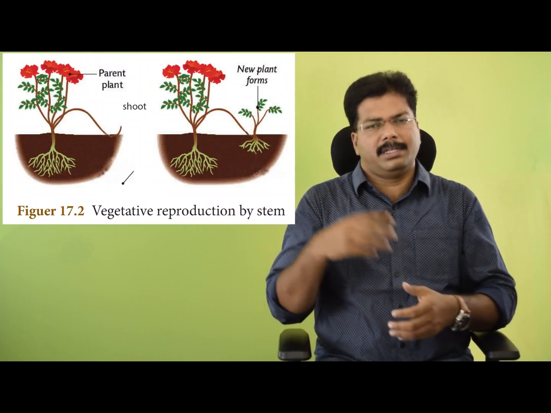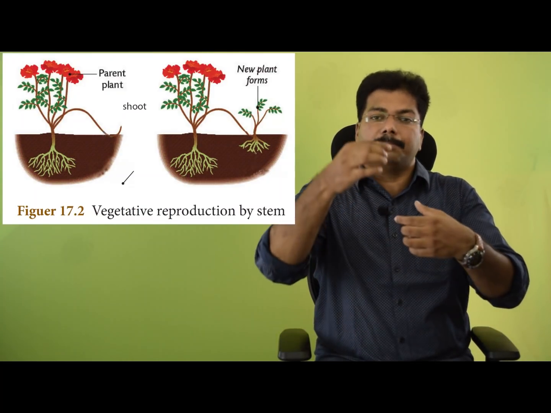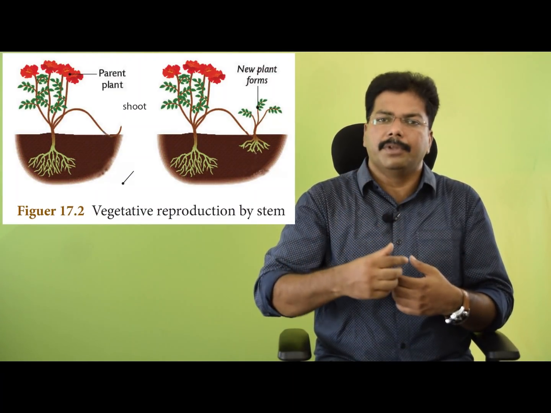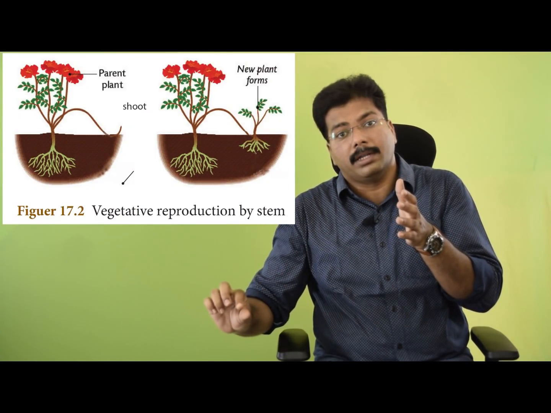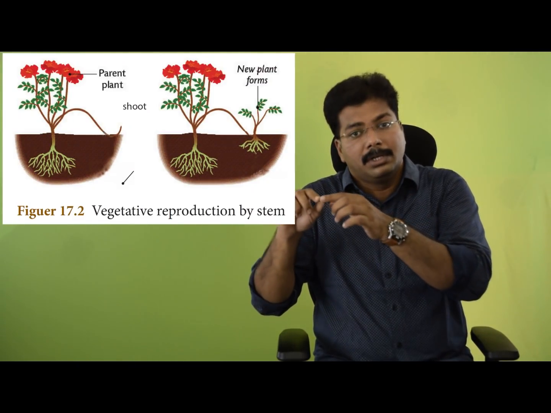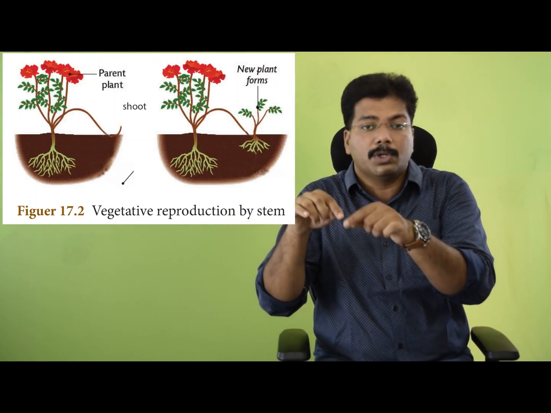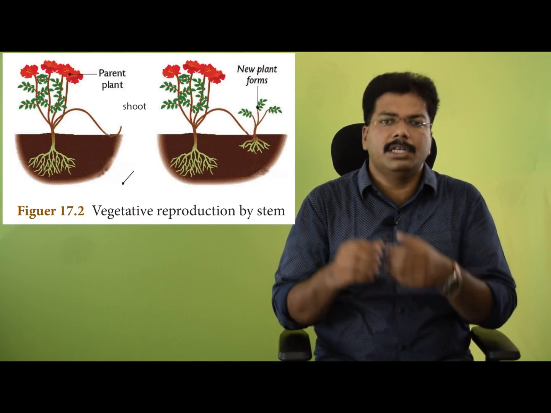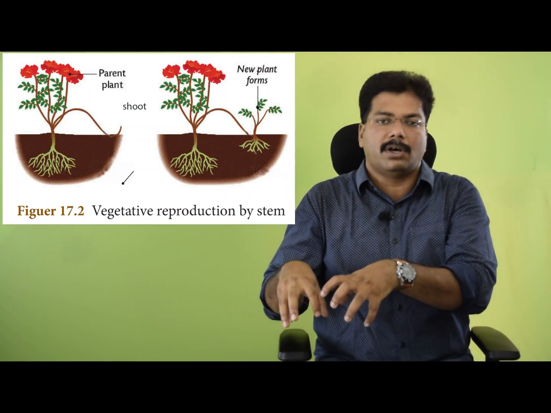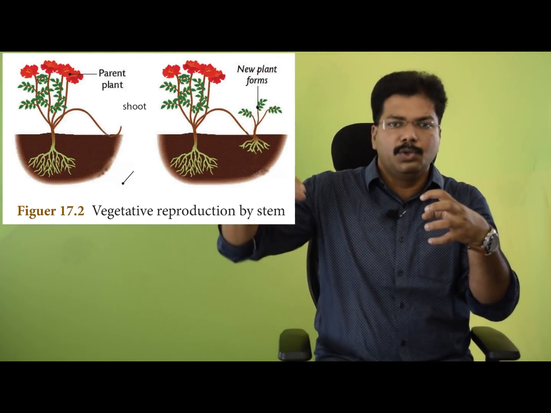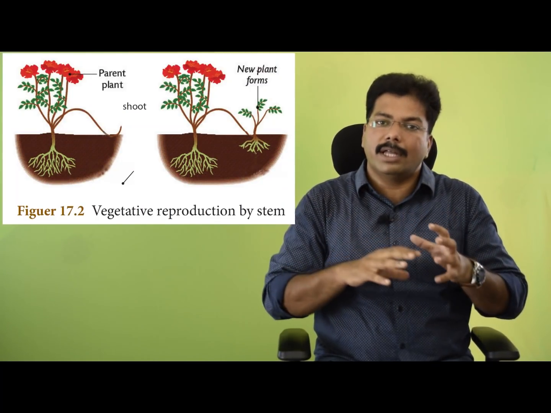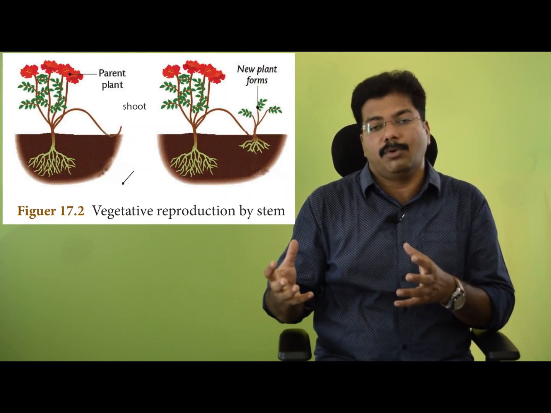Stem cutting, that's by us. But in the case of the strawberry plant, let's take strawberry as an example. The strawberry plant has a very weak stem, so when it grows, it will bend itself and touch the soil. Wherever it touches the soil, from the nodes, they will give rise to small adventitious roots. These roots will firmly fix on the soil, and later this plant can detach from the mother plant. So the new plant can grow as such. So that is a mode of vegetative reproduction through the stems.